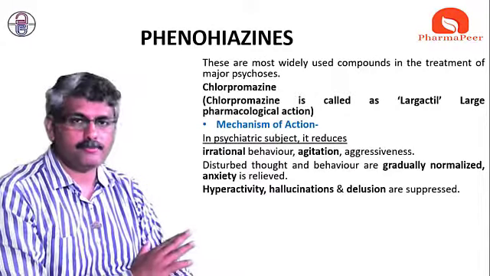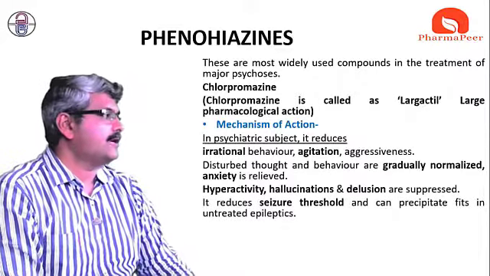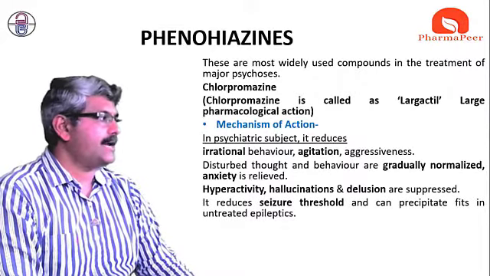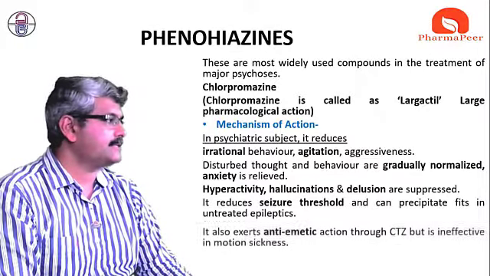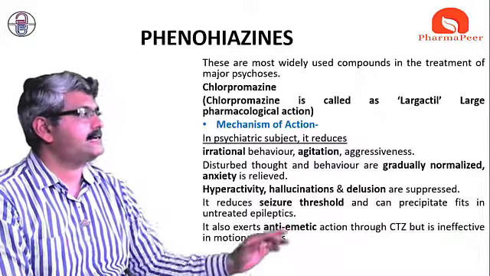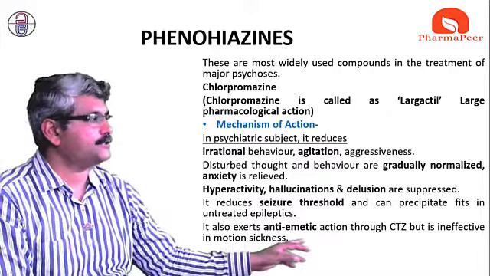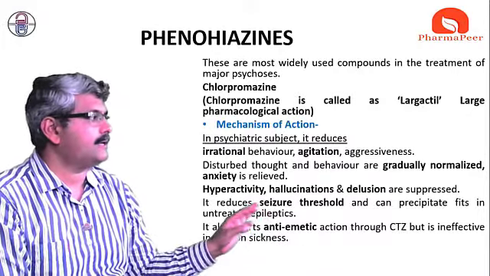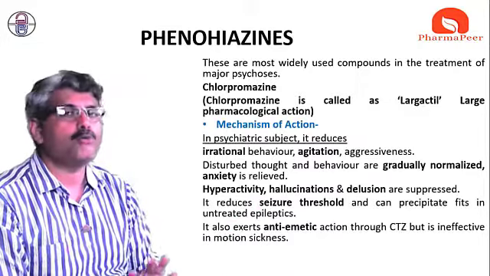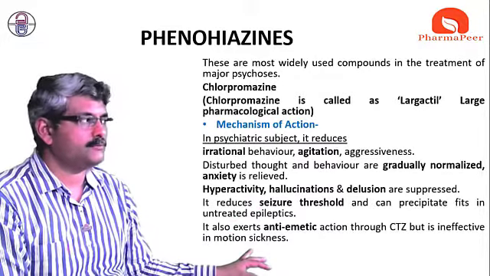These are also suppressed, as well as it reduces the seizure threshold and can precipitate fits in untreated epileptics. It also exerts an anti-emetic action through the chemoreceptor trigger zone, but it is ineffective in motion sickness. It will not work for motion sickness.